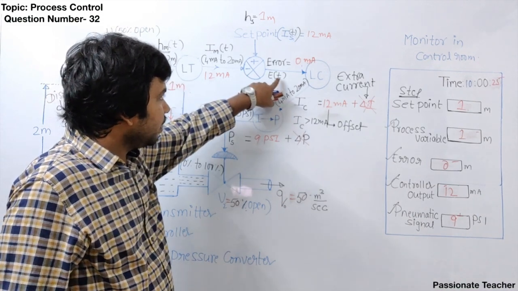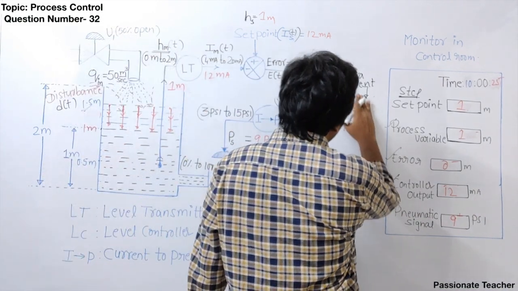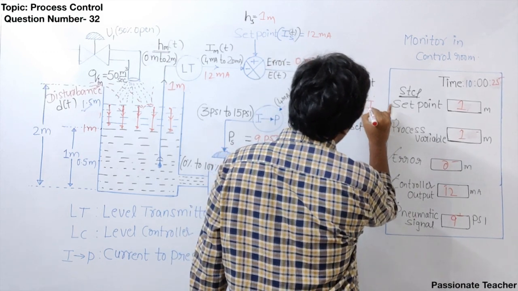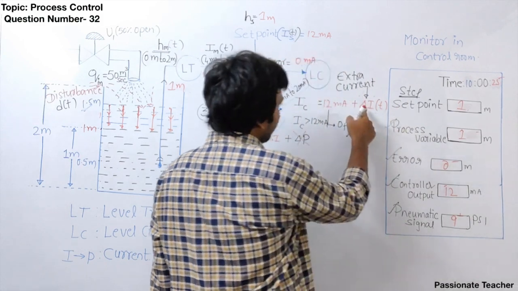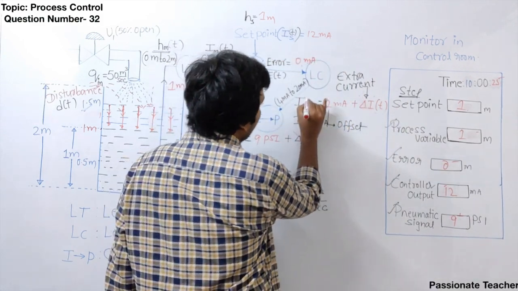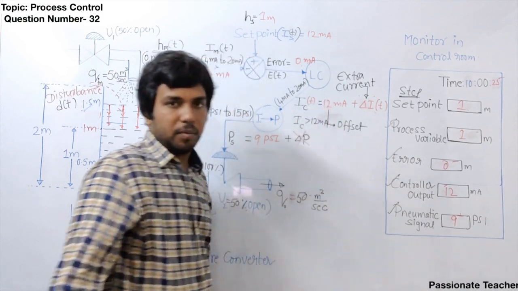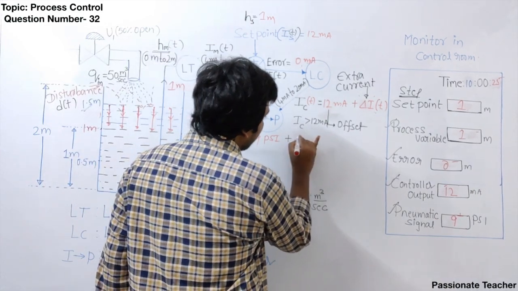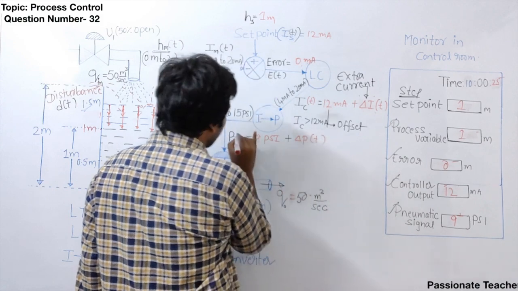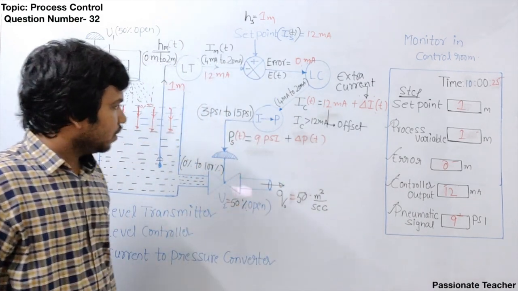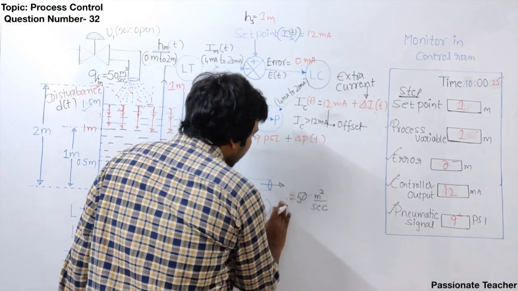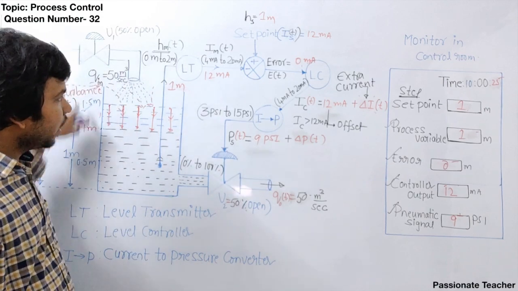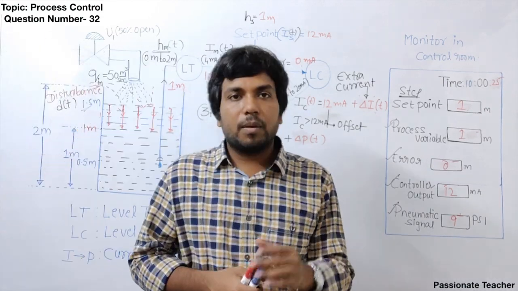Now when the error is varying with respect to time, the extra current whatever we are going to get here also varies with respect to time. Right? So when the extra current is varying with respect to time, the controller current also varies with respect to time. When the controller current is varying with respect to time, the extra pressure is also going to vary with respect to time. Naturally, the pressure will going to vary with respect to time. So that means the output flow rate will also change with respect to time. Clear? So this is a good practice to write all these things with respect to time.